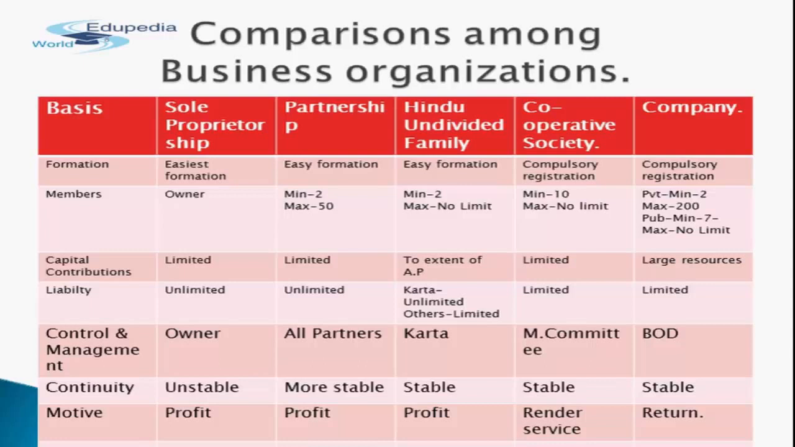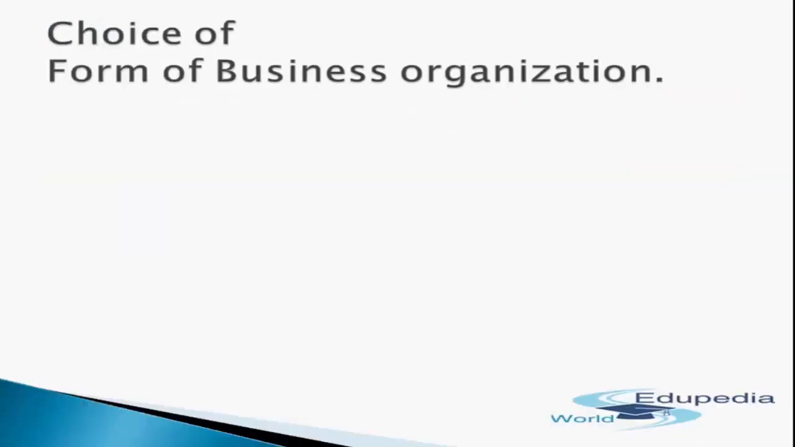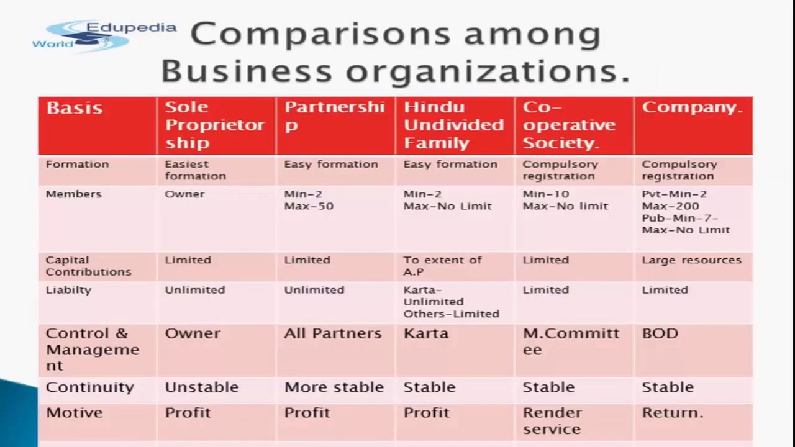So here is how one differs from the others in respect of control as well as management. Next consideration is continuity. Now what is continuity? It means the business is carried on. In case of sole proprietorship, stability is not there. At any time the sole proprietor may become insane or may die or may not be well, he can close the business immediately. So stability is not at all there.